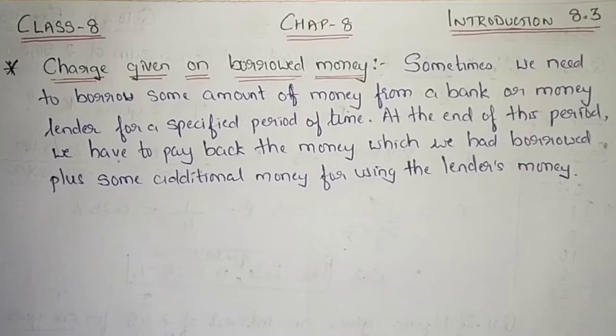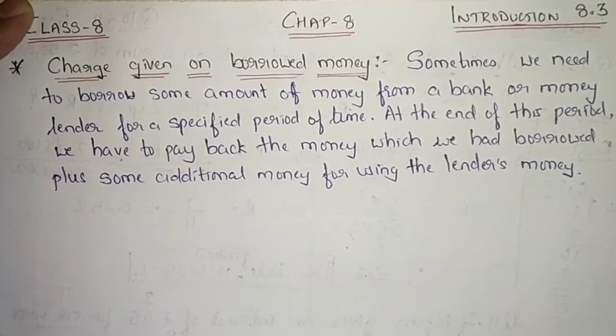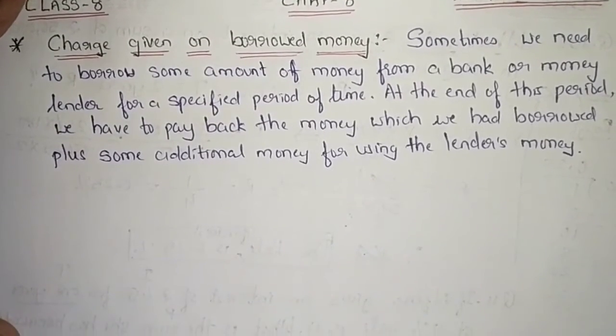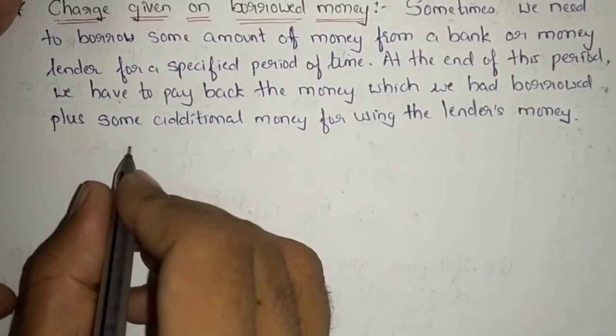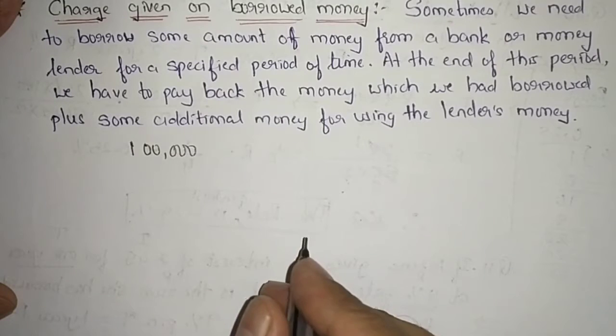First topic is charge given on borrowed money. Now, what is borrowed money? Suppose I am a businessman and I need money for the progress of my business. So I will go to a bank and apply for a loan, or borrow some money from a money lender. Let us say I have borrowed 1 lakh rupees from a bank or a money lender.